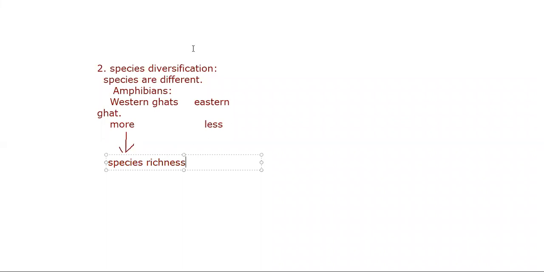Whereas on the Eastern Ghat side, it is not so much. Less species are there. In this case it is less, no richness is found in species in the Eastern Ghat. So this clarifies that the number of individuals in different species also varies. Hope I am very clear with you all.